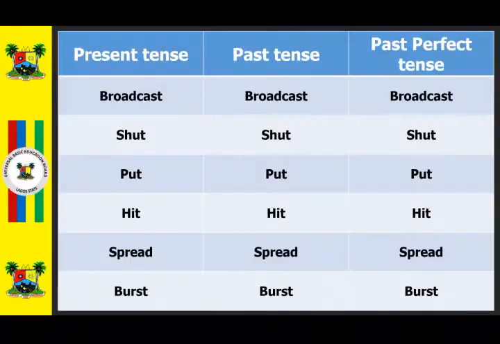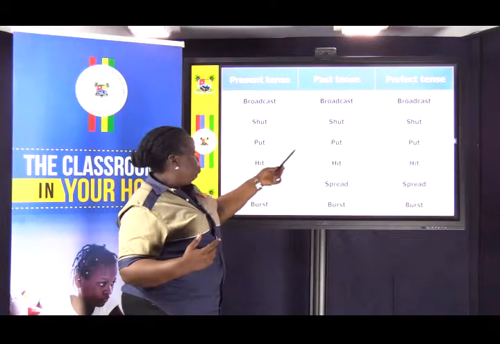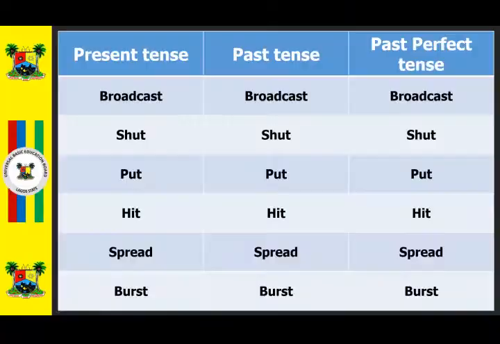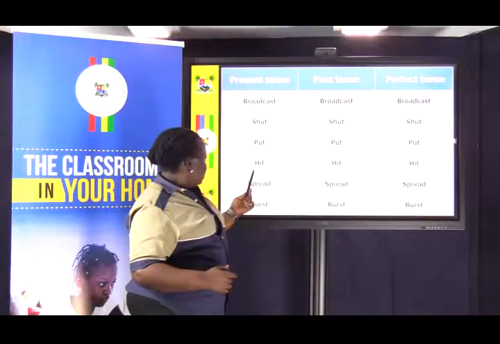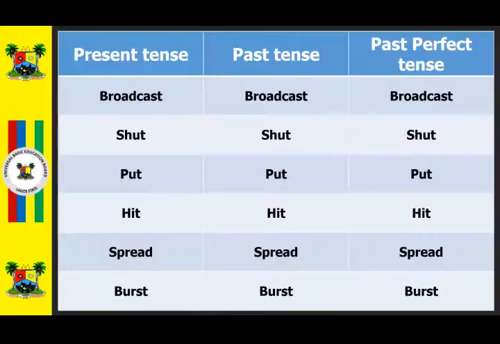Same thing goes for shut. Put, put, and put. I'm talking about the present tense, past tense, and the perfect tense. Hit, H-I-T, hit. It remains hit in the past tense and hit in the perfect tense.